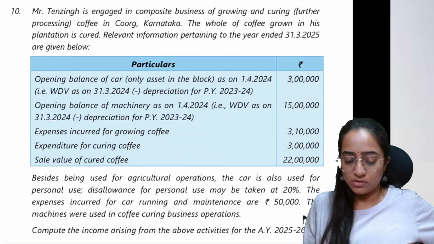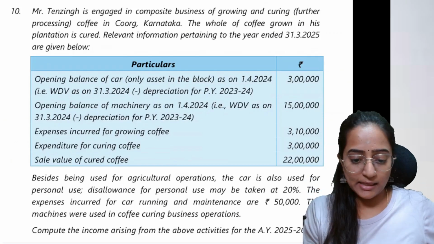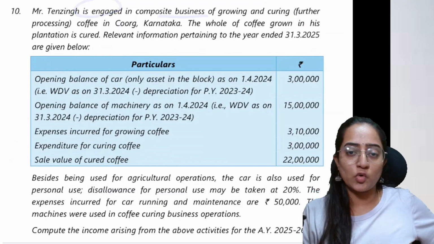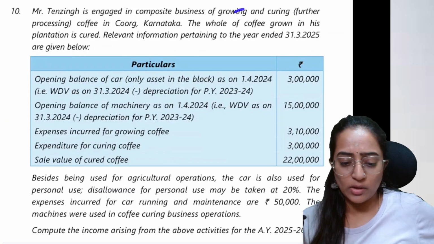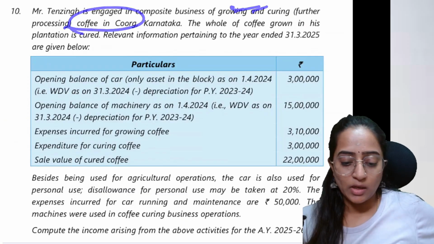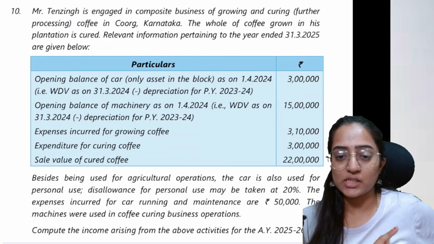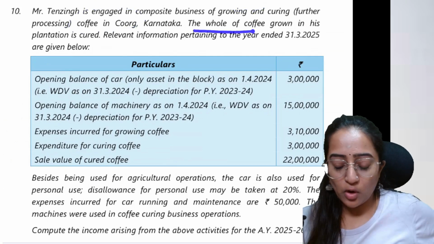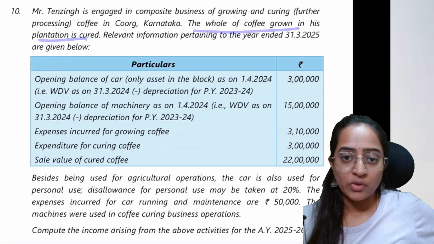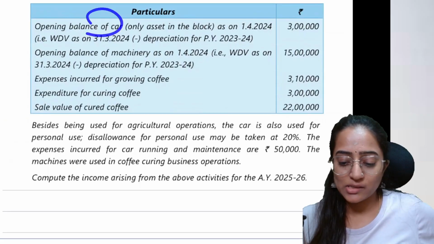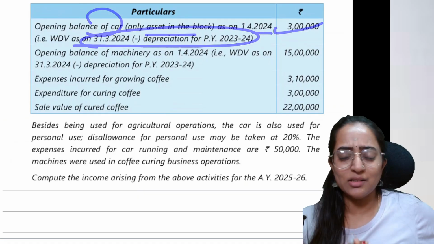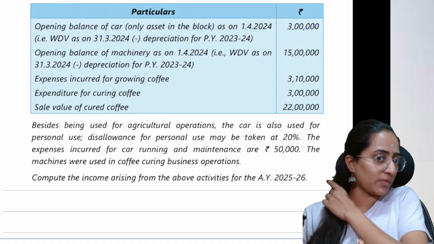So the next question, people. Mr. Tenzin is engaged in composite business of growing and curing coffee. Basically, he is growing and curing the coffee in Coorg. You know the segregation of 60% and 40%. The whole of coffee grown in this plantation is cured. Relevant information for the period is provided. The opening balance of the car, the only asset in the block as on this date, after considering the depreciation, is provided. So you can take that for the purpose of depreciation.